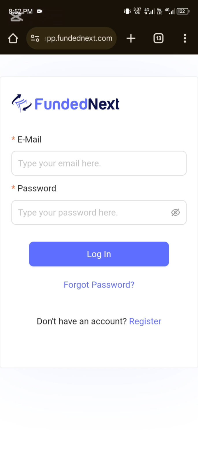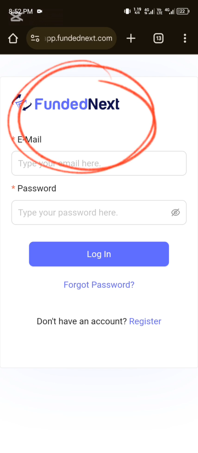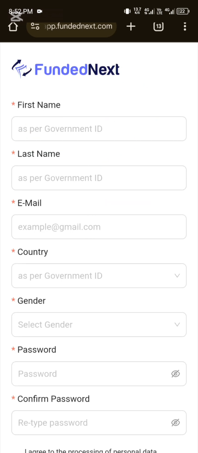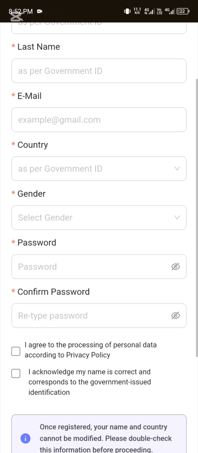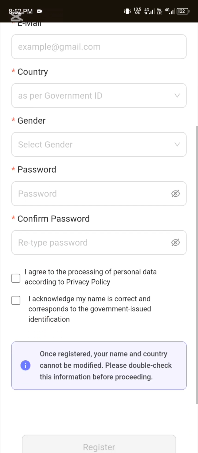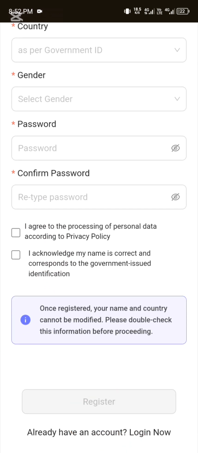So as you can see showing up, that's Funded Next. That's the name of the broker that will be funding our account. So if you're just new to this broker, you have to fill in your details here, click on this agreement box and then click on register. But for those of us who have an account with them, click on login now